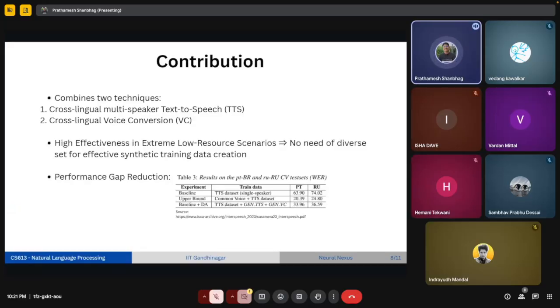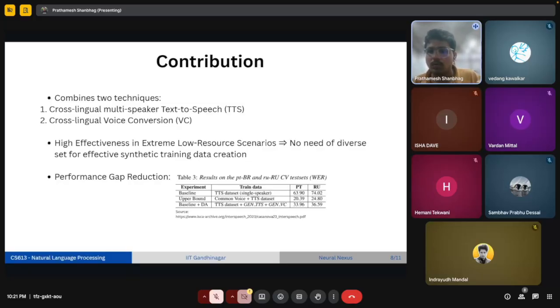Okay, so what this paper uniquely contributes, I can say, is it combines two techniques: cross-lingual multi-speaker text-to-speech and cross-lingual voice conversion. So what happens when you do both is, let's say you have only a single language, single speaker data set in a low resource language.